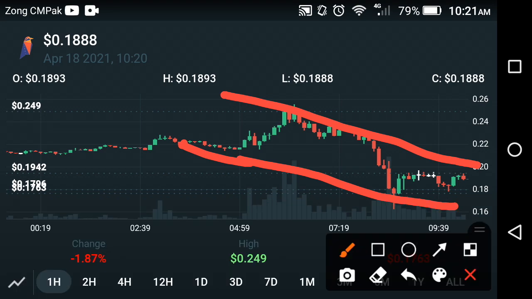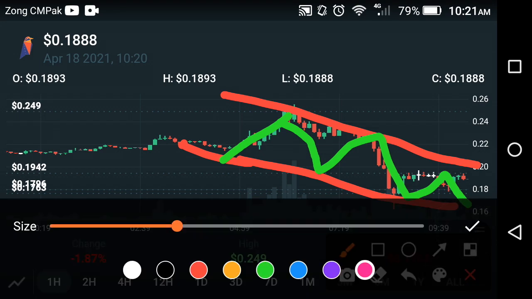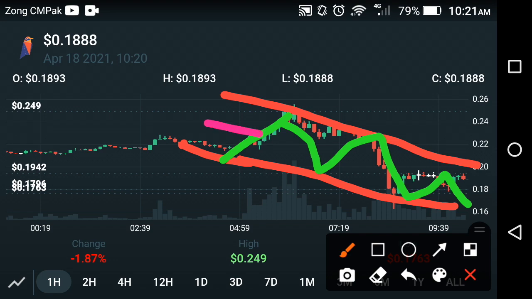As you can see here, it obeys this pattern: take a jump and fall down for a little time, and again take a jump, fall down, take a jump, fall down. That is a pattern of Ravencoin. They take a jump for a small time and after a jump again fall down. Same process occurs in Ravencoin. So if this kind of process continues, in the coming days they fall down.